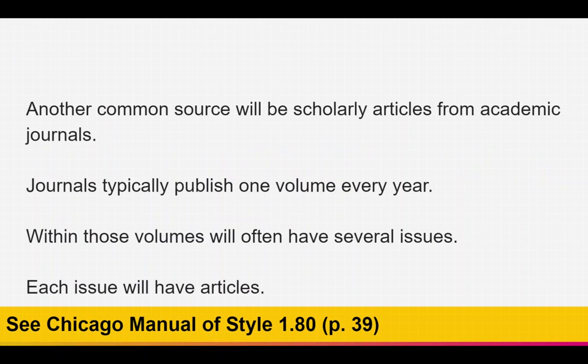Just as a reminder, or an introduction if you're not already familiar, journals will typically publish one volume every single year, though sometimes it might include two. Within that volume, that journal will often have several issues, and each issue will have several different articles written by a number of different people that focus on a particular subject. It's good to have a sense of how journals are organized, so that way you can better figure out how to cite that journal article.